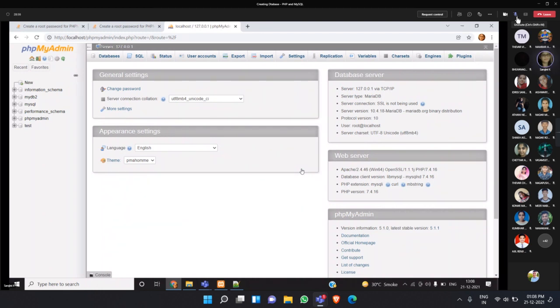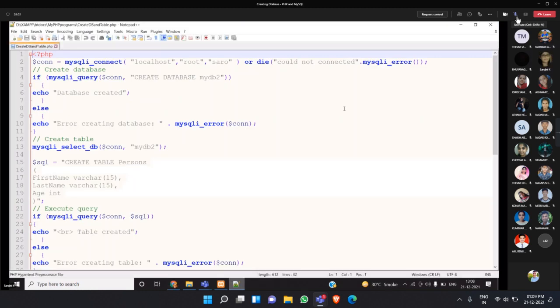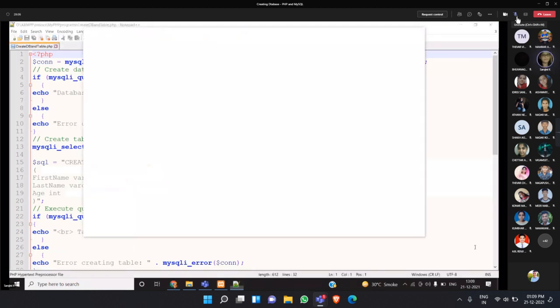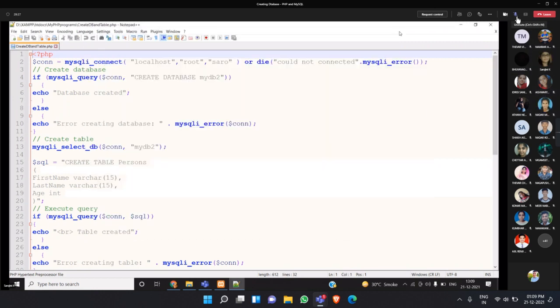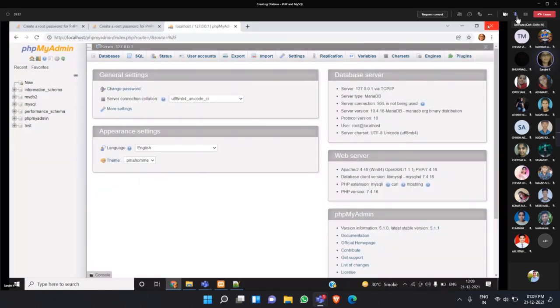Now you have to keep this open, and then you have to open the program. Students, has everybody completed till this? Are you all doing it? Should I show again? Ma'am, can you show again? Yes, ma'am, from that password. See, I closed phpMyAdmin. This is my phpMyAdmin page. Look here, I'm going to close.